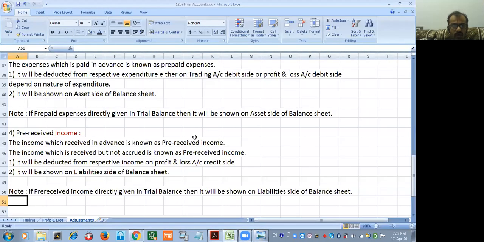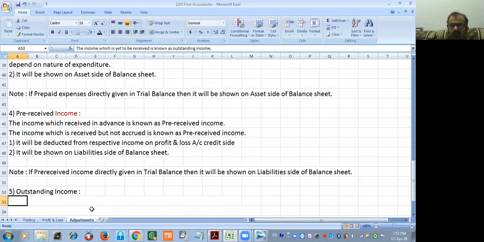Okay. Now we have to see the fifth point and the last point of today's lecture. Outstanding income. What is the definition of outstanding income? The income which is yet to be received, not paid, dear. It is known as outstanding income, or the income which is accrued due but not received. This is what outstanding income is.